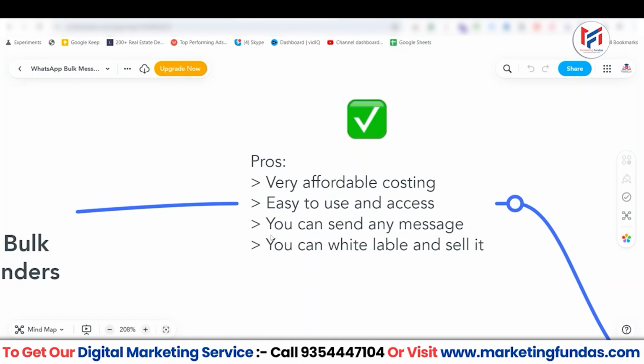Now the fourth point is you can white label and sell it too. Yes guys, you can buy these tools. For example, you have purchased this tool for $50, and now you can paste your logo on that tool and sell it in the market, because these kinds of tools are pretty easy to make. If you are a normal software developer, or if you know how to code or create an application, you can create a bulk message sender tool, right? Now these were the pros, right?